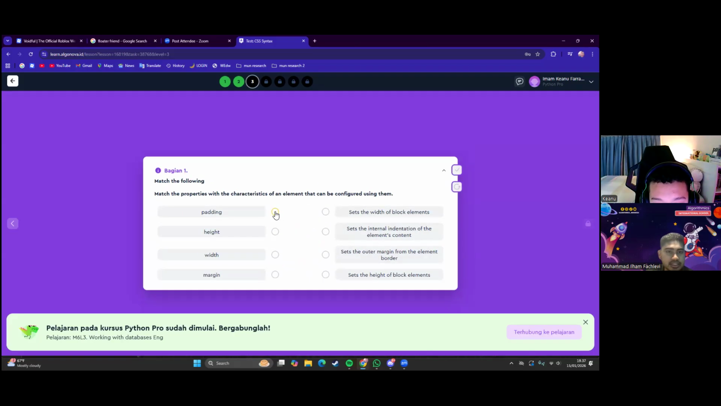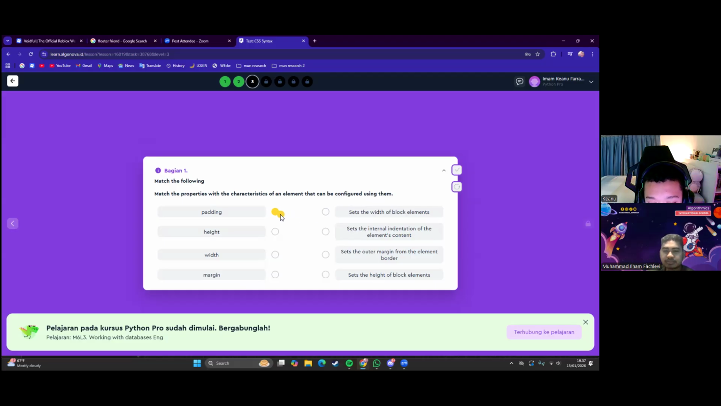Match the properties with the characteristic of an element that can be configured using them. Okay, so now what's the padding? What's the height? Maybe we can go for the easiest first. Sets the width. Okay, I think that's very easy. Yeah, sets the width. So we can set the width with what? Okay, maybe you want to go for padding.